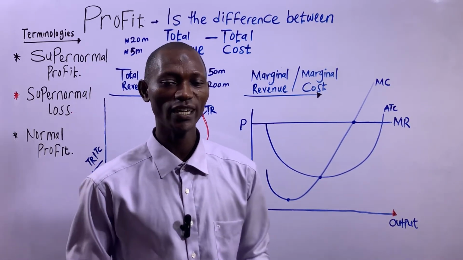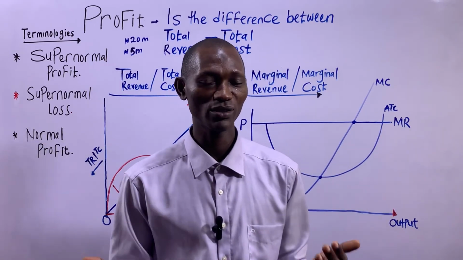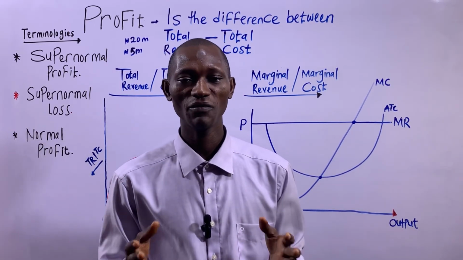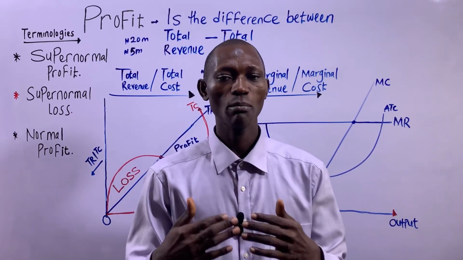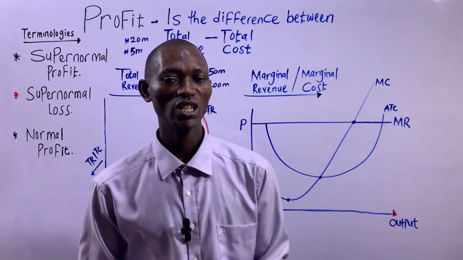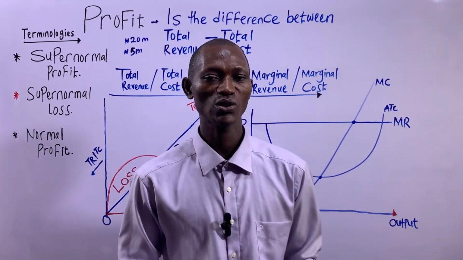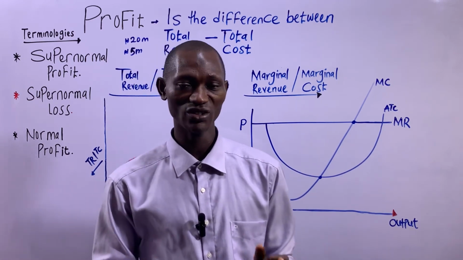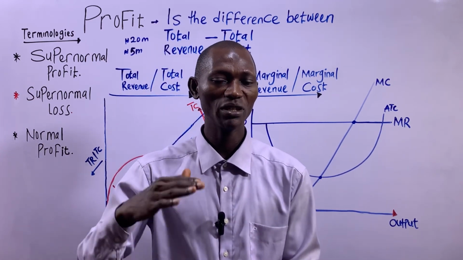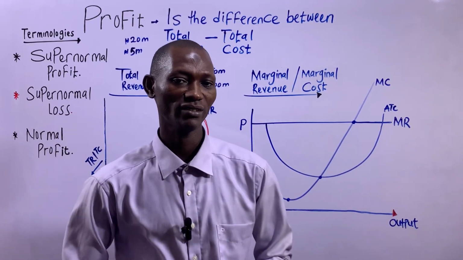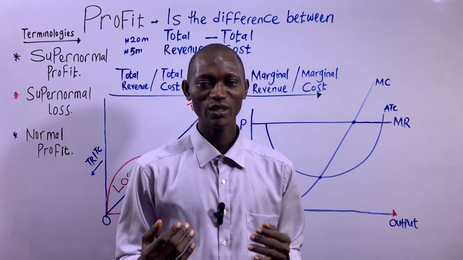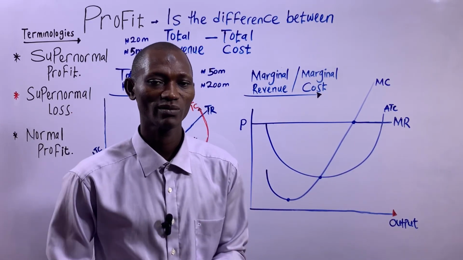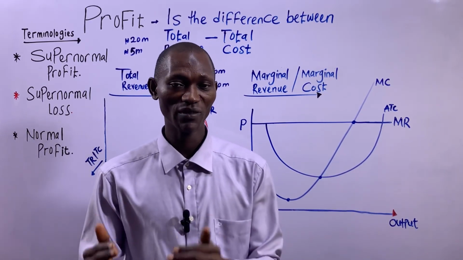Now, the rule, or the principle, says that the profit maximizing output of a firm is where marginal revenue equals marginal cost. So at that output where marginal revenue is equal to marginal cost, profit will be the highest. But remember, we are trying to maximize the difference between total revenue and total cost.